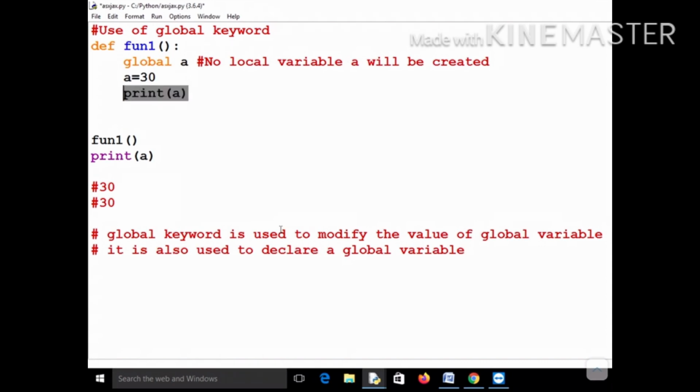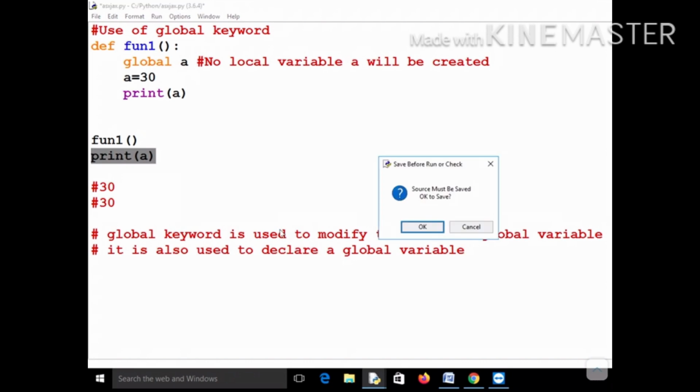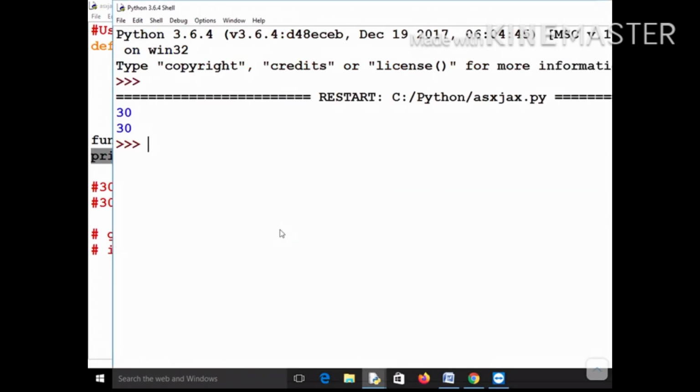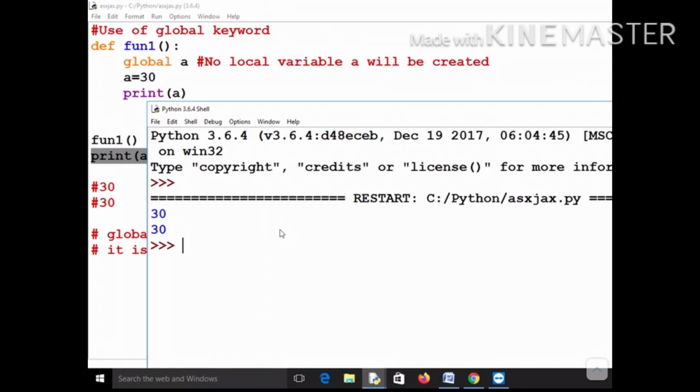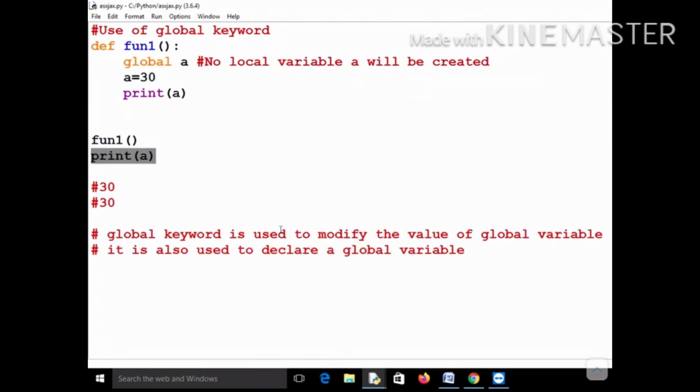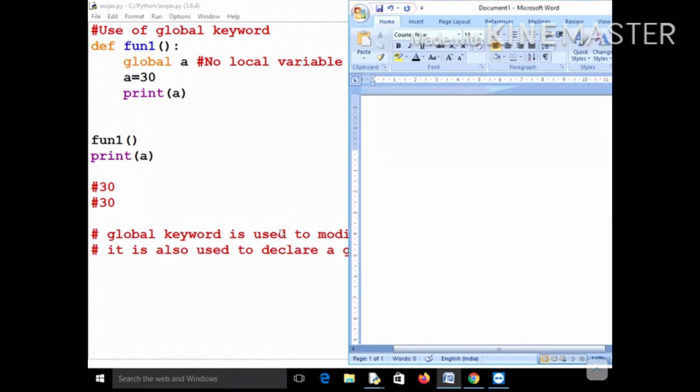It will print 30 here and again 30 here. So again you can see that the value will be 30 and 30. So it is not only used to modify the value of a global variable, it is also used to declare a global variable. As soon as you write global a inside a function, a global variable will get created. So I hope you got the concept.